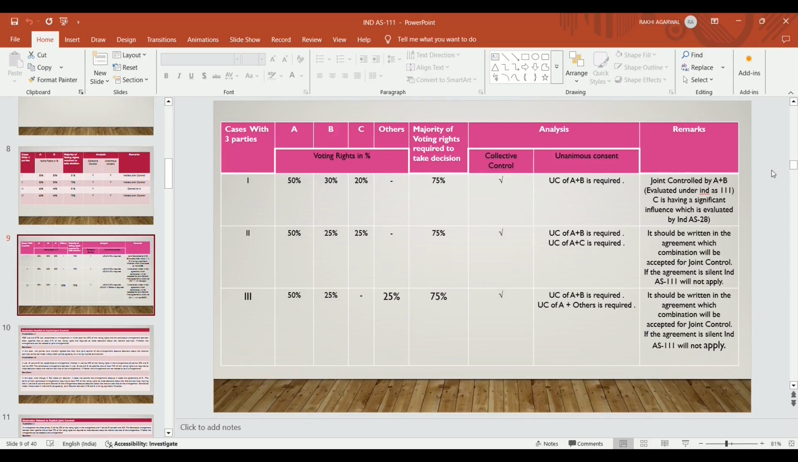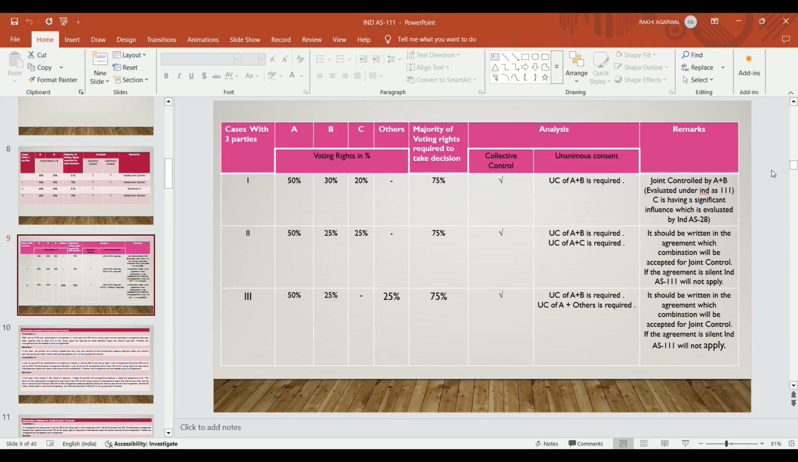In the second case, A has 50% voting rights, B has 25% and C has 25%. So now how many permutations and combinations are possible in this case? The majority required to pass a decision is 75%. If A and B collectively make a decision, then they are able to do so. A individually cannot pass any decision, B individually cannot pass any decision, and C individually cannot pass any decision. If A and B join hands, they can pass a decision, and if A and C join hands, they can pass a decision. So unanimous consent of A and B is possible, and unanimous consent of A and C is possible.